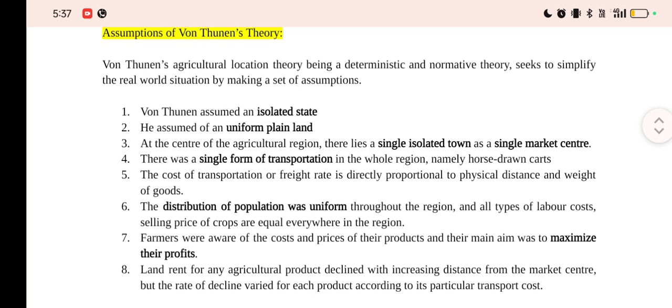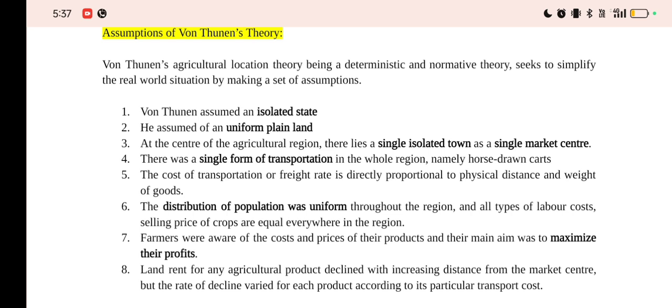Von Thunen's agricultural location theory was a deterministic and normative theory, as I said earlier, based on experiences, and it seeks to simplify the real world situation by making a set of assumptions. So what were the assumptions? He assumed an isolated state. It means it had no connections with the outer world, it was enclosed within itself.